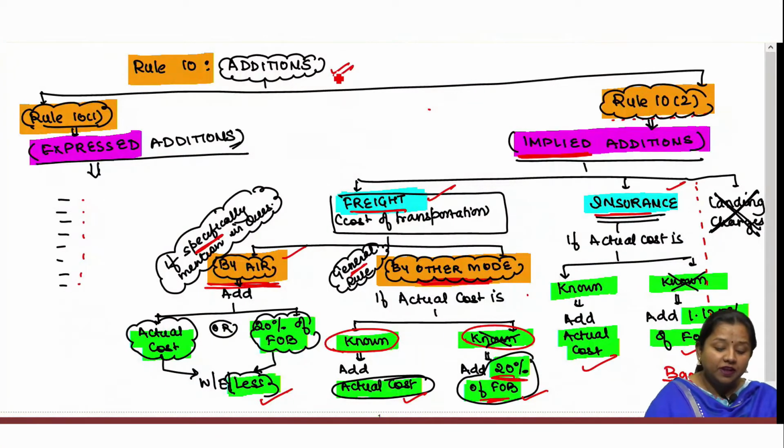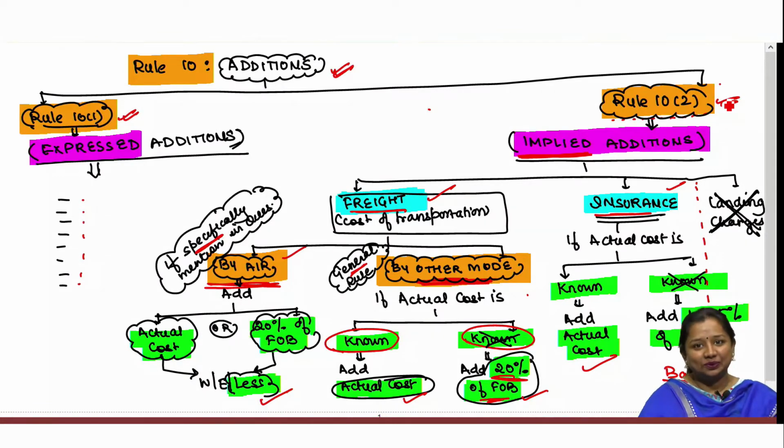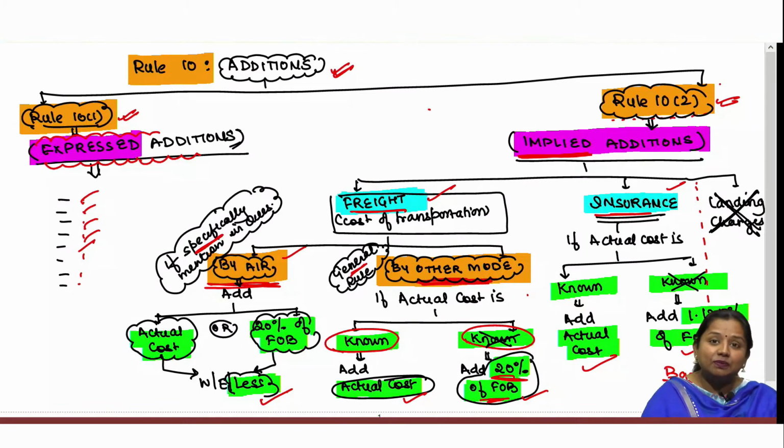Rule 10 talks about various additions under two subcategories, that is rule 10 sub rule 1 and rule 10 sub rule 2. Under rule 10 sub rule 1 we have expressed additions. Expressed additions talk about various adjustments which need to be made while computing assessable value only if they are specifically given in the question. It means these adjustments do not arise always.